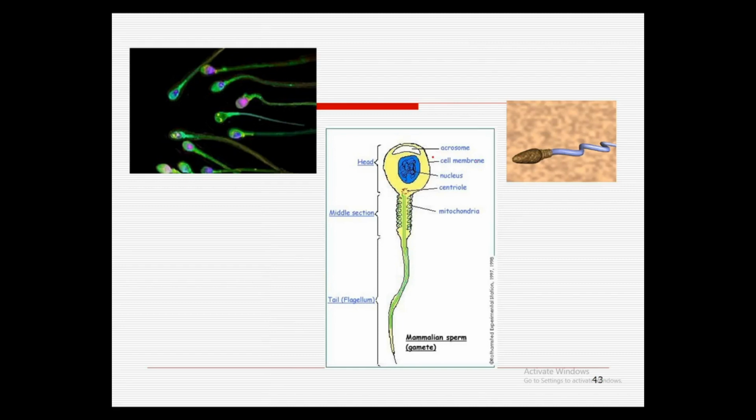This is the structure of the sperm. This is the head of the sperm, then this is the middle section, and this is the tail, known as the flagellum because it is flagella-like. This is the mammalian sperm gamete. We have the acrosome at the tip, then the cell membrane, a nucleus, a centriole, and mitochondria for the production of energy.